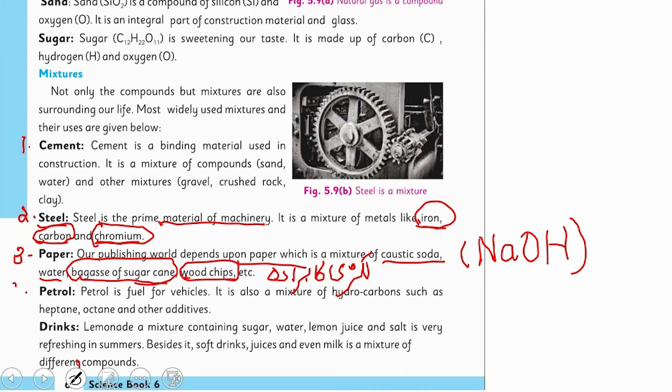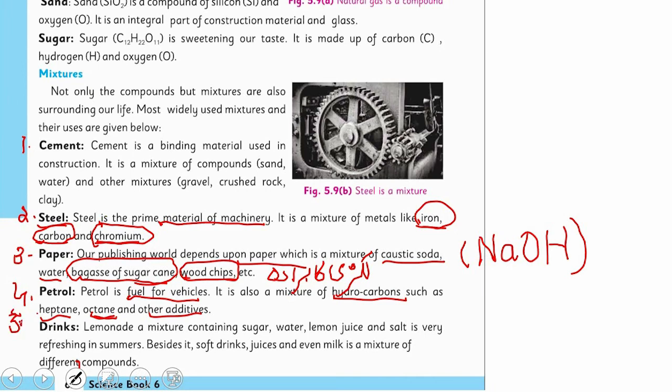After this comes petrol. Petrol is the fuel for our vehicles, just as food for human beings. It is also a mixture of hydrocarbons such as heptane, octane, and other additives. Petrol is a mixture, and different hydrocarbons, different chemical compounds, are present in petrol, such as heptane, octane, and many other compounds. Next comes the drinks.